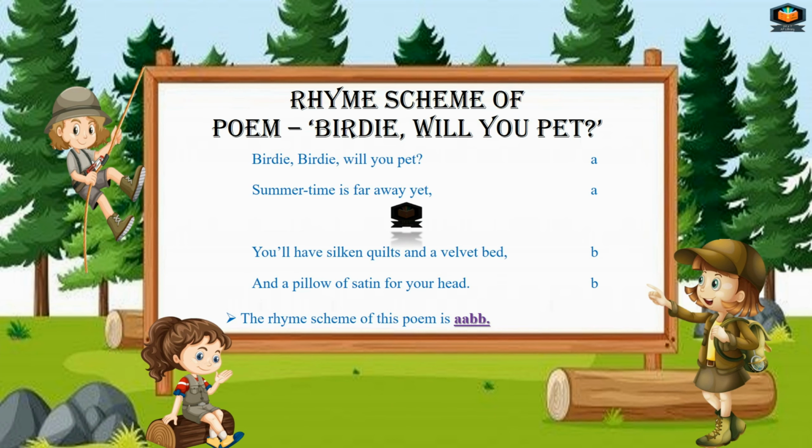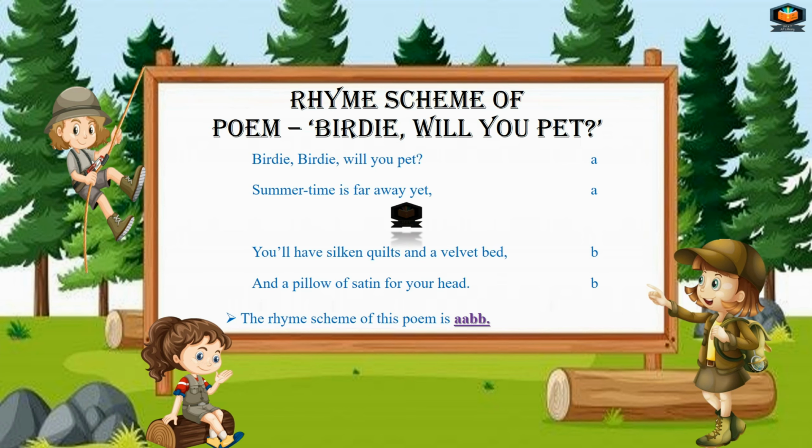Here we have the poem Birdie Will You Pet. Birdie, birdie will you pet, summer time is far away yet. Here we will start with the letter A against the first line. So against the first line we write A, and in the next line if we have a rhyming word of the first line, then we use the same letter, otherwise we use the next letter. Here yet is the rhyming word of pet, so we use A for the second line also.